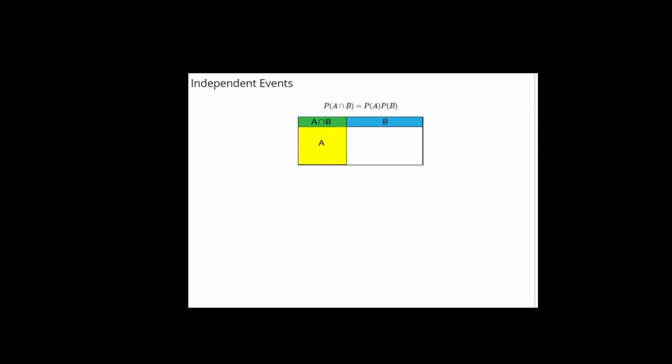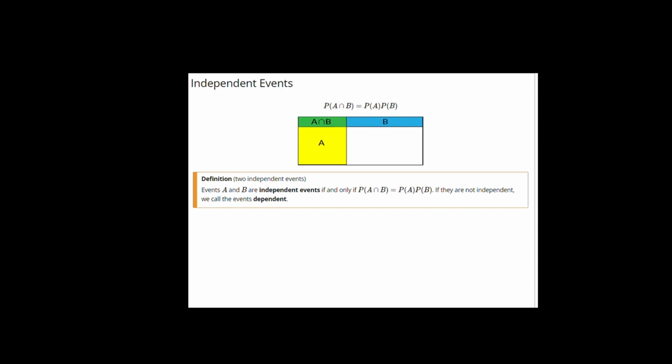In this picture, for example, we have a sample space S, whose probability is 1. We have an event B, shaded in blue, and an event A, shaded in yellow. The intersection between these two events, A intersect B, is shaded green. You can see from the nature of the picture that if probabilities were represented by areas, then the area of the green region is equal to the product of the area of A and the area of B. This assumes, of course, that the area or probability of the whole sample space is 1.